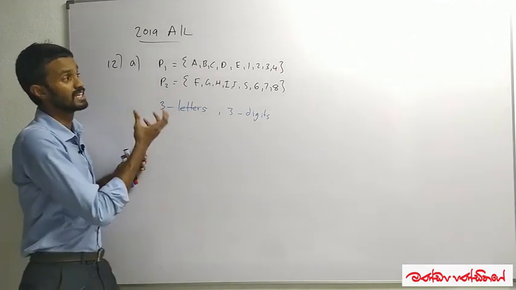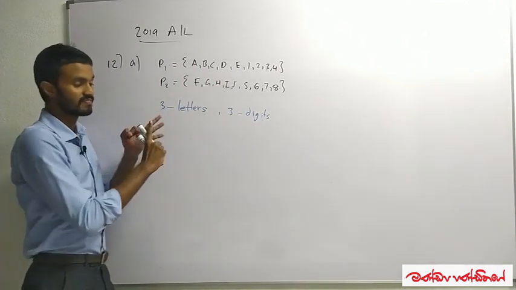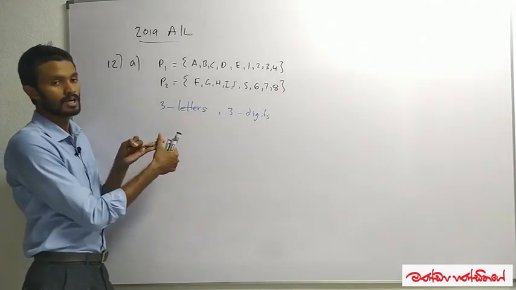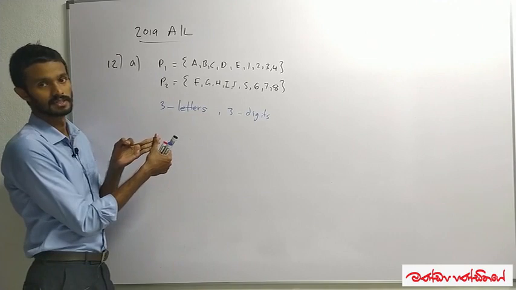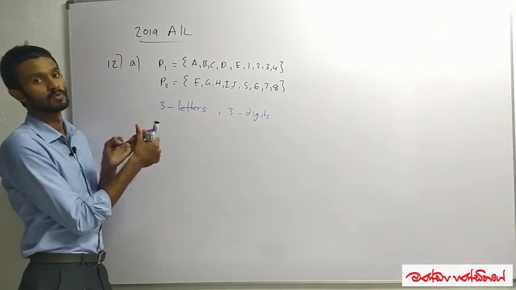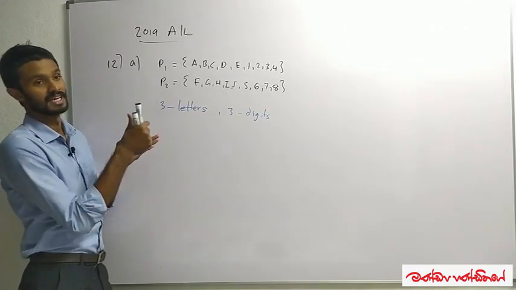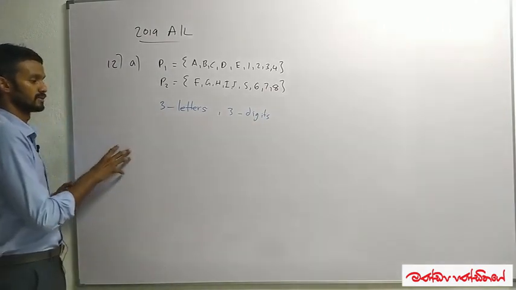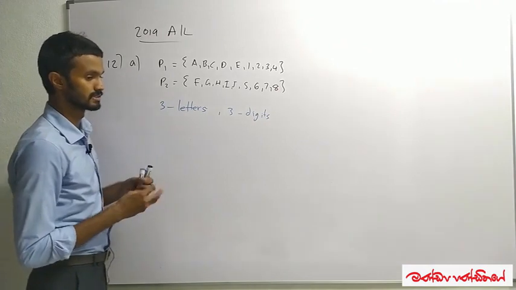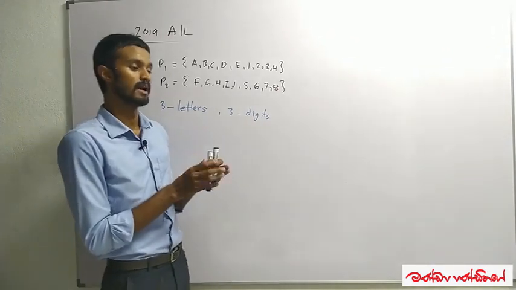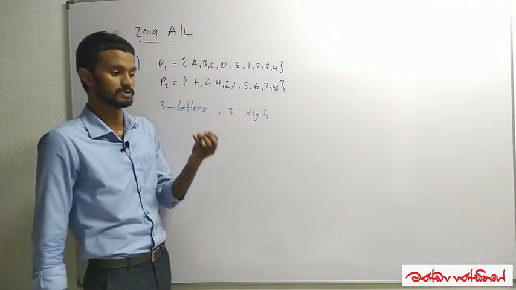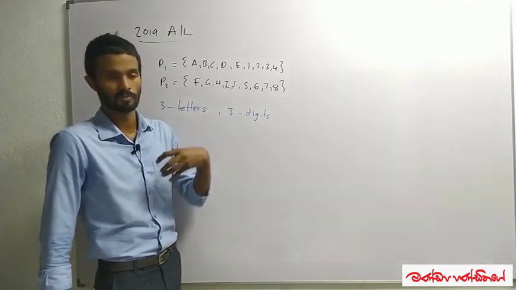So that means the 3 elements can be 3 letters, it can be 2 letters and 1 digit, it can be 1 letter and 2 digits, or it can be 3 digits. That is why they have made this more complex. They are just telling us 3 elements are chosen from P1, but they haven't specifically given which kind of elements are chosen from P1.